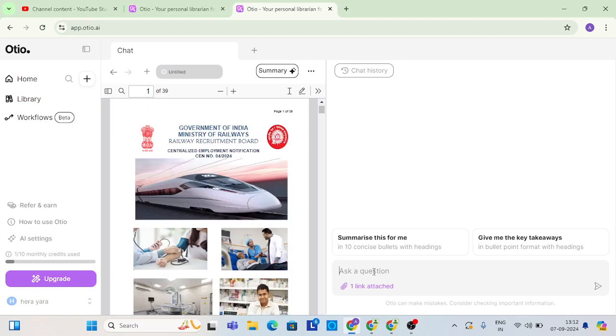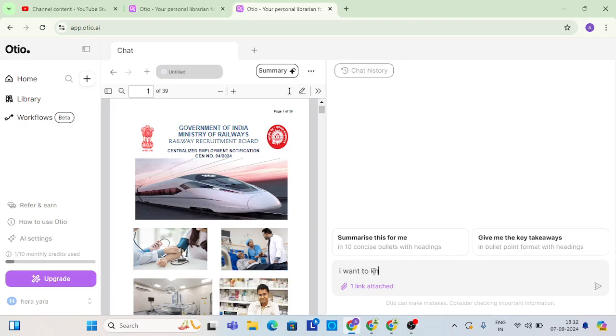There are a lot of AI tools, but this is one of my favorites. Others I like are Humata AI and ChatPDF also. But this is a new and accurate tool. So I will ask, I want to know